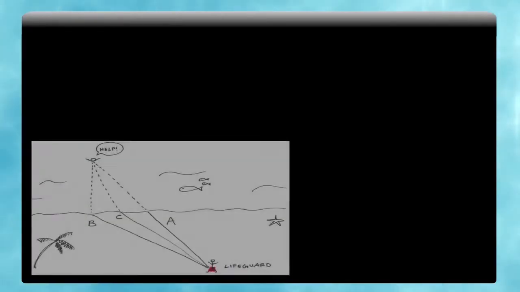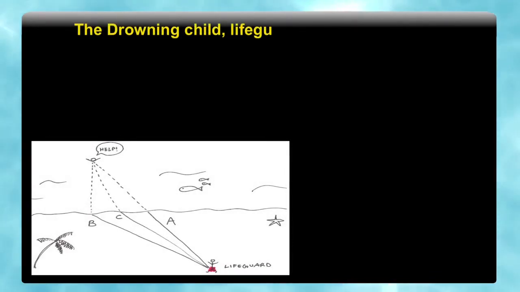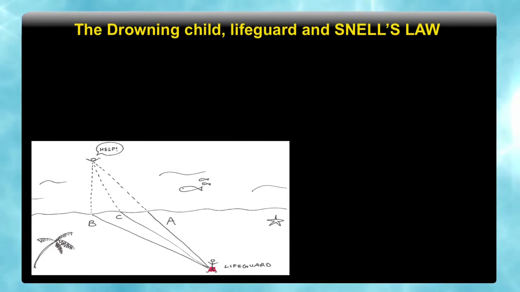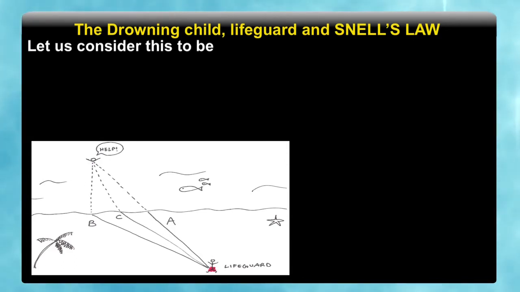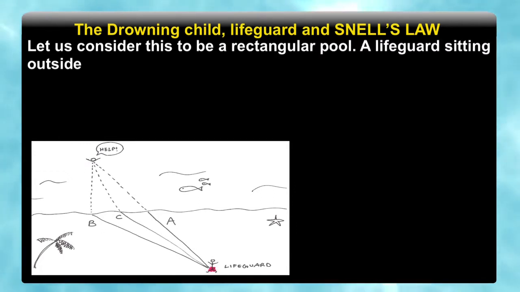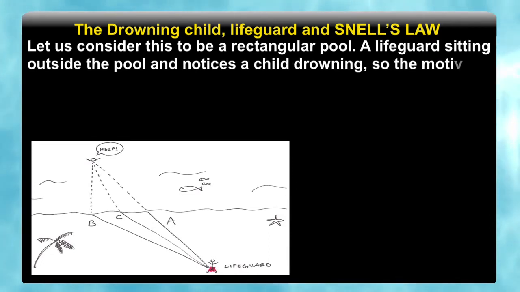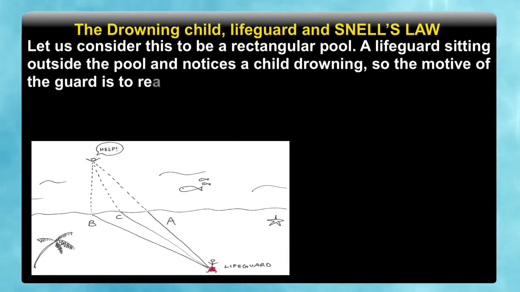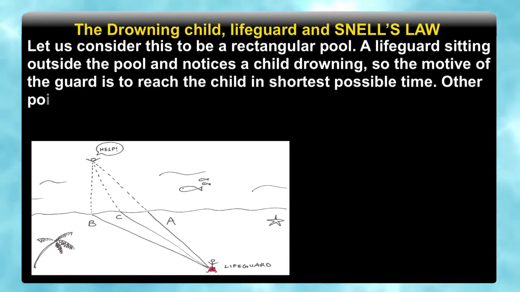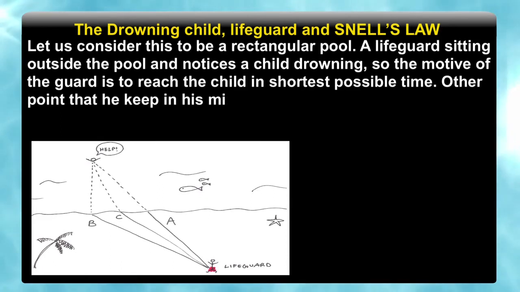I am showing a picture where there is a drowning child and a lifeguard is watching from outside. Let us consider a rectangular pool, and a lifeguard who is sitting outside the pool notices that a child is drowning. So, what does he have to do? The motive of the guard is to reach the child in the shortest possible time. That is the need of the hour.